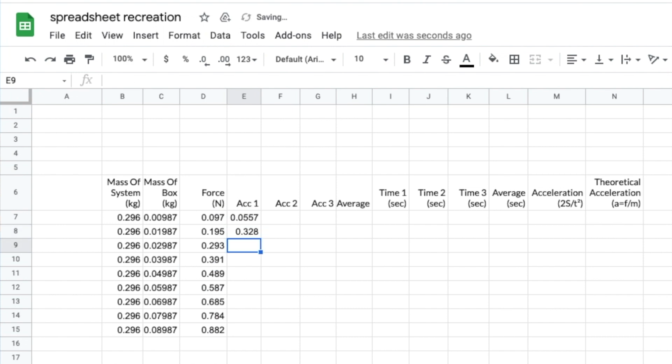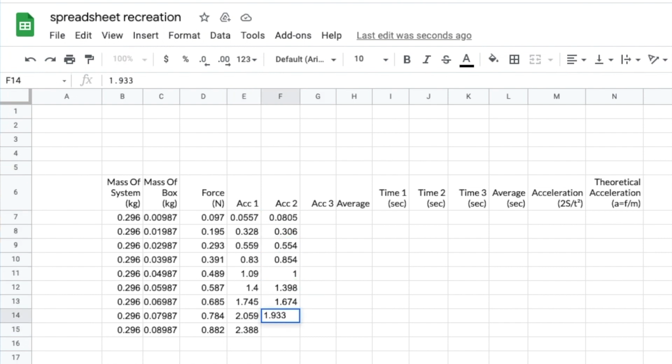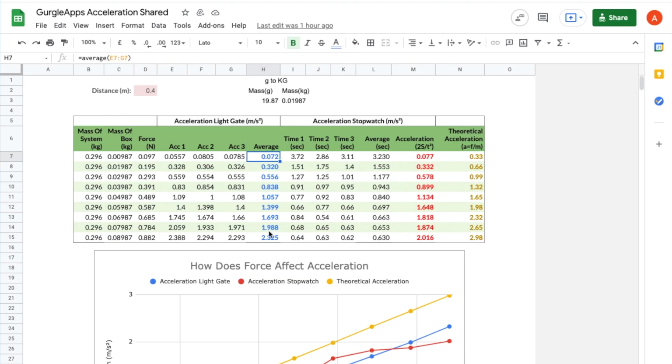Now we're just going to fill out the next 3 columns, the acceleration columns. These have data we've just recorded from our experiment, and we're manually selecting the cells and typing in the values. So if you're using this spreadsheet to carry out this experiment, then your values would probably be different. In the next column, we want an average of some data.